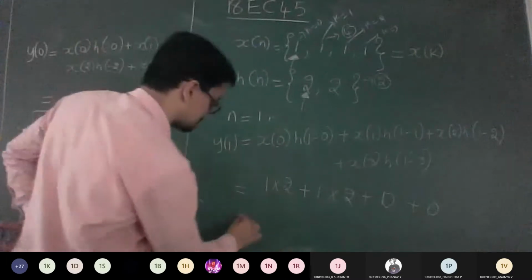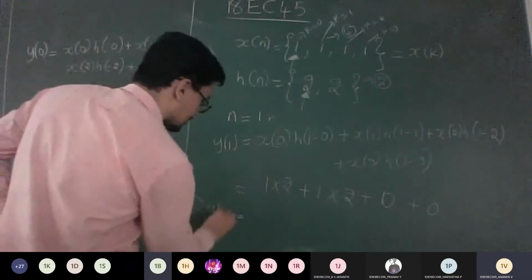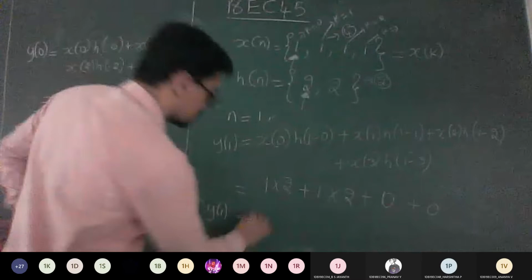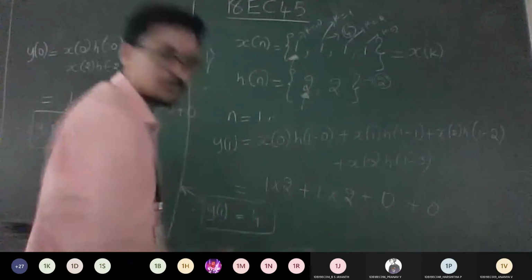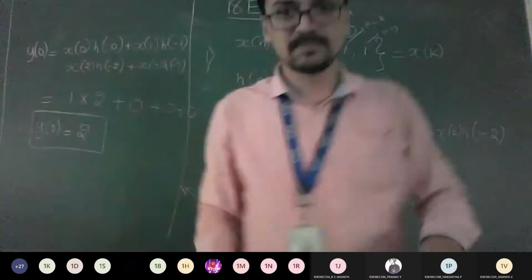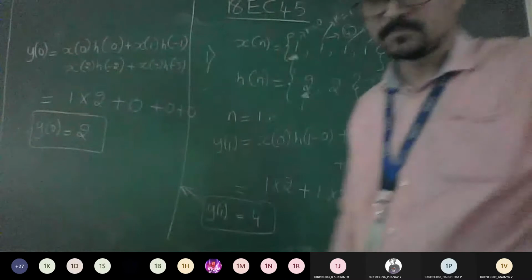What's the answer? 4, sir. So y of 1 is equal to 4. I hope everyone got the logic now, how to calculate the convolution sum. Yes. So can you finish up, guys?